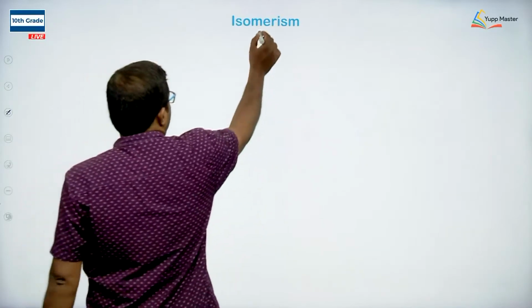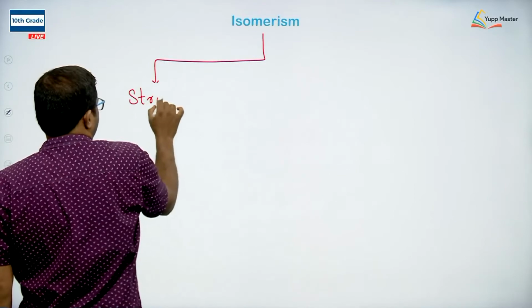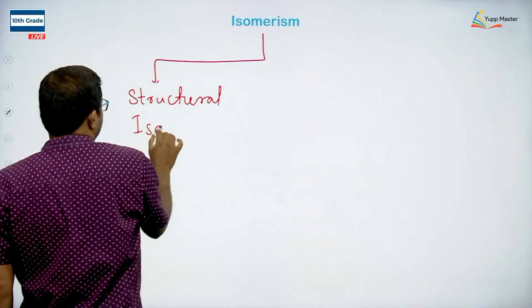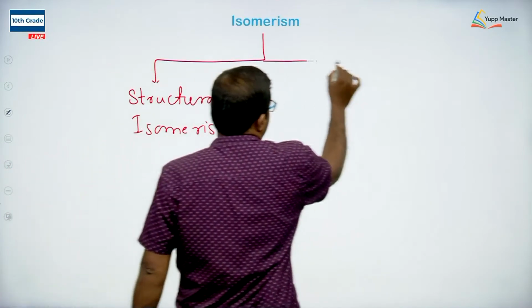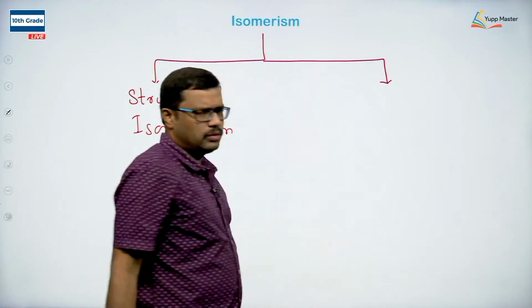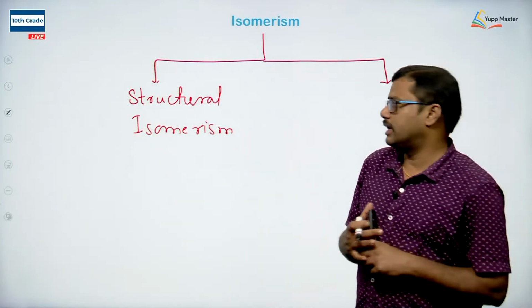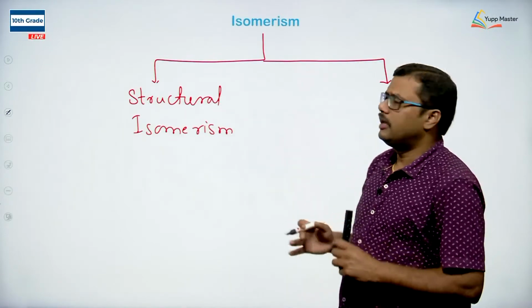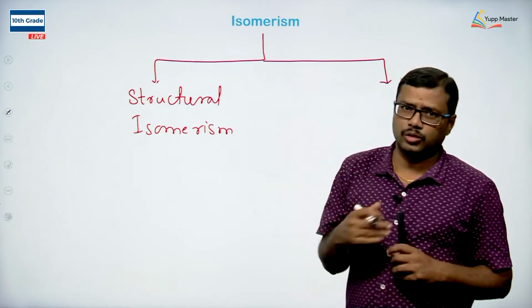The first one is structural isomerism. Here, the phenomenon of existence of two or more compounds having the same chemical formula, but with a different structural arrangement, is called structural isomerism, and the compounds which exhibit this isomerism are called structural isomers.